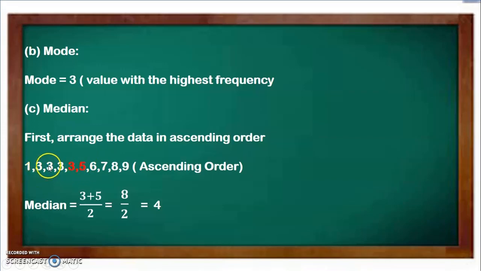So the median here is the average of two values. We are going to sum the middle values 3 and 5 together. So 3 plus 5 divided by 2, so 8 divided by 2 is equal to 4. That's the median.